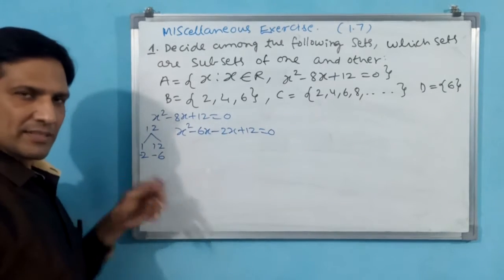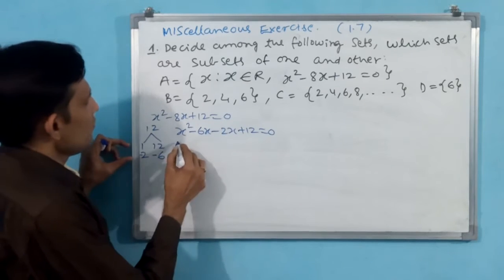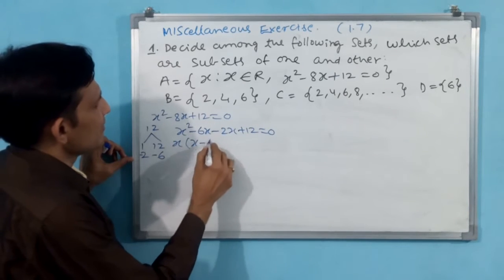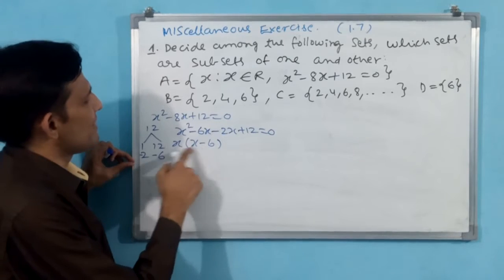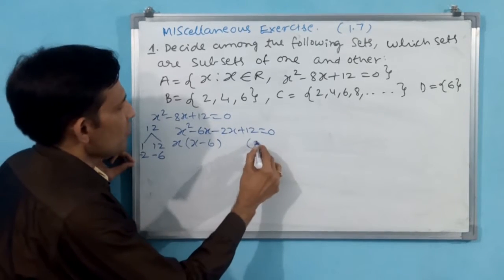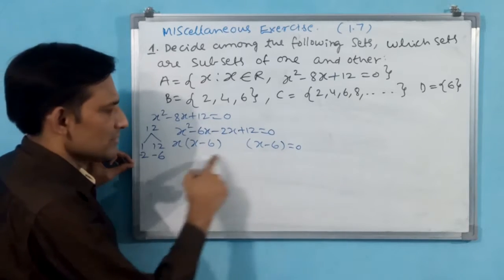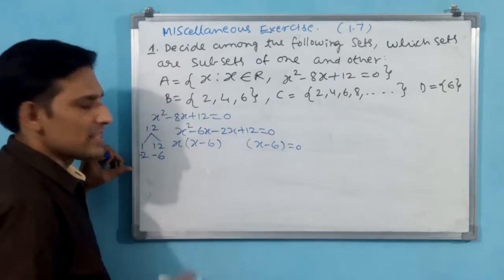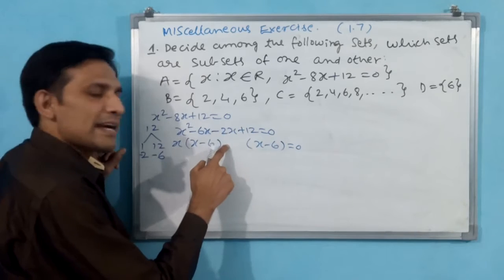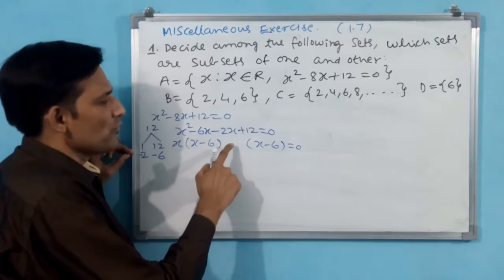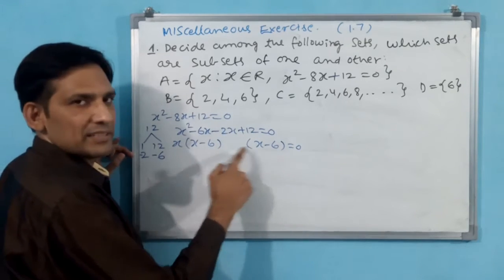Like that I can convert this quadratic equation. Now I take x common: x into x minus 6, because x square minus 6x. Again you have to take x minus 6 only, is equal to 0. This is the standard form. Now you see what element with sign you make outside of this expression.